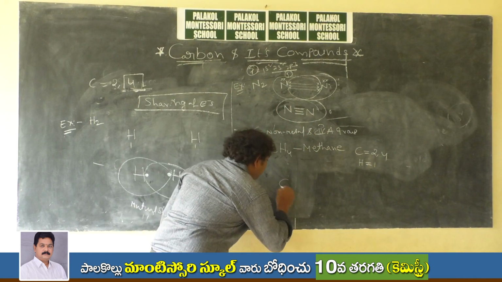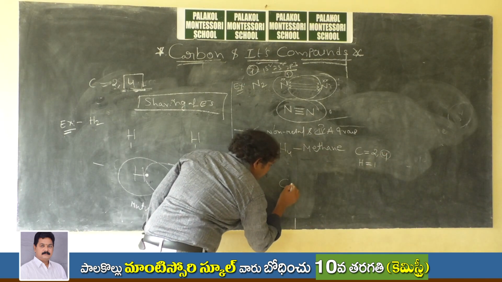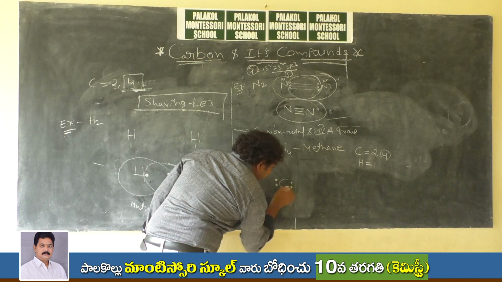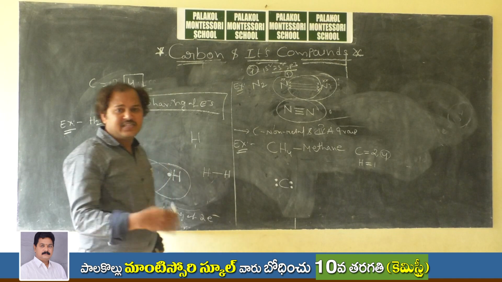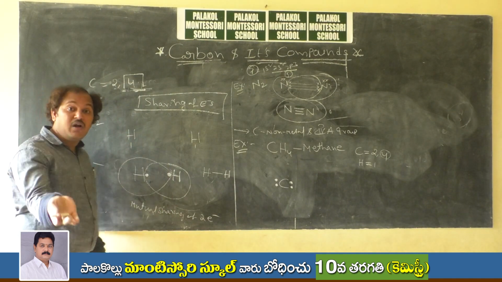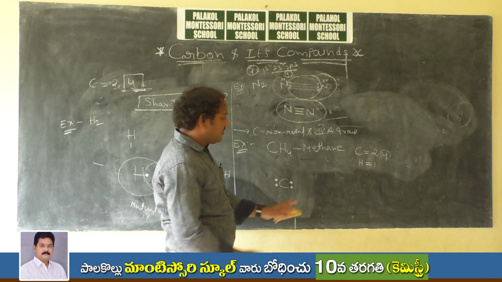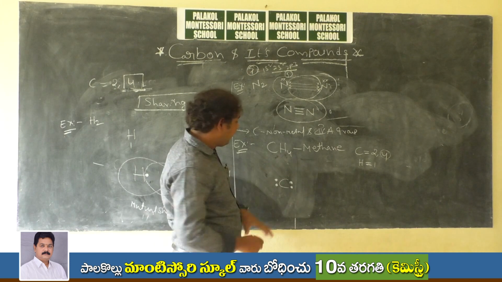Now, how many valence electrons are present for the carbon atom? 1, 2, 3, 4. I am representing them with dots or cross marks; either symbol you can use. Those symbols are called Lewis symbols. Carbon requires 4 electrons, and these are given by the 4 hydrogen atoms.